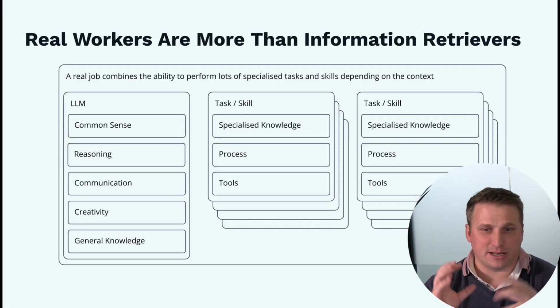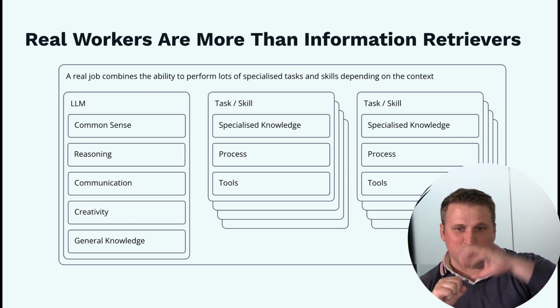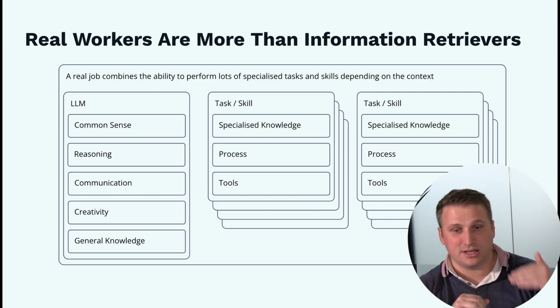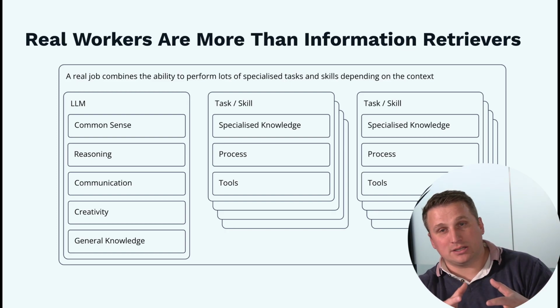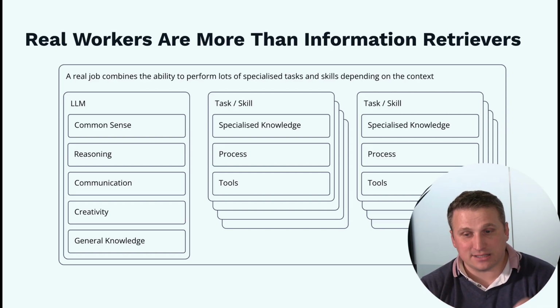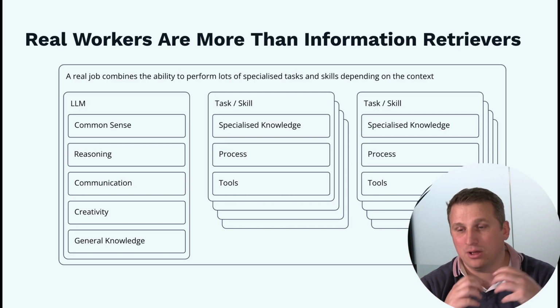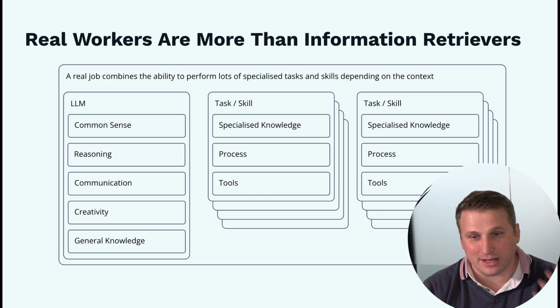So if we look at how we might break this down, we end up with a job that combines all these common sense abilities we use the LLM for: common sense, reasoning, communication, creativity, and general knowledge all come from the base LLM. But then for the different tasks we need them to do, we need the specialized knowledge for the task, the process it needs to perform for that task, and the tools it needs. Does it need to use a backend, or call out to the web? What does it need to be able to do to accomplish that job? If we have a whole load of different skills for all the different things it needs to do, boom, we've got something that can do real work.